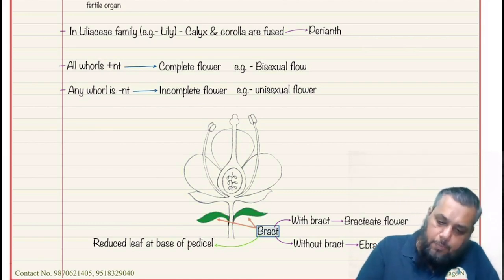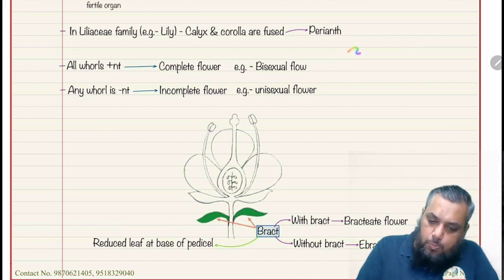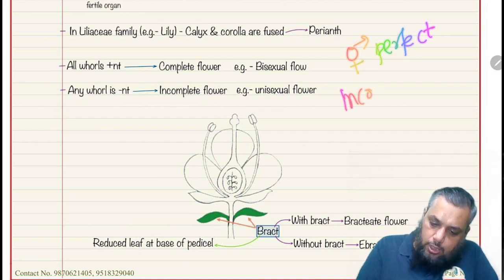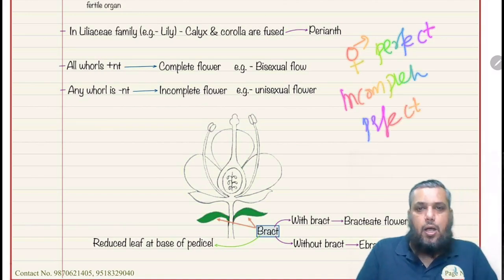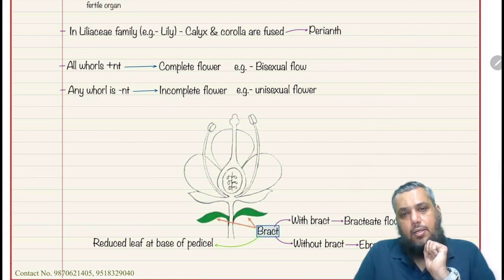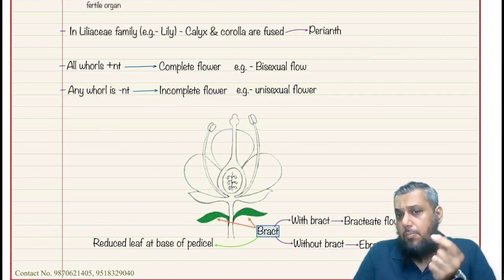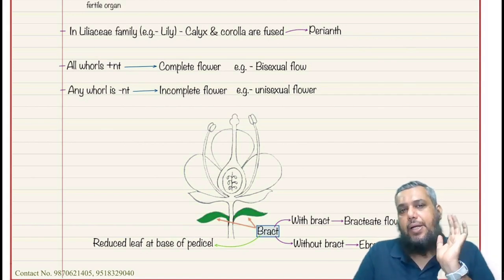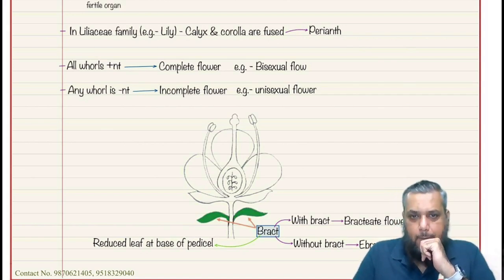Remember this line. And when it has both the reproductive whorls, it is also called a perfect flower. So an incomplete flower can also be perfect. If its calyx and corolla are missing but both reproductive whorls are present, then it is bisexual, perfect, but incomplete, because one or more whorls are missing.